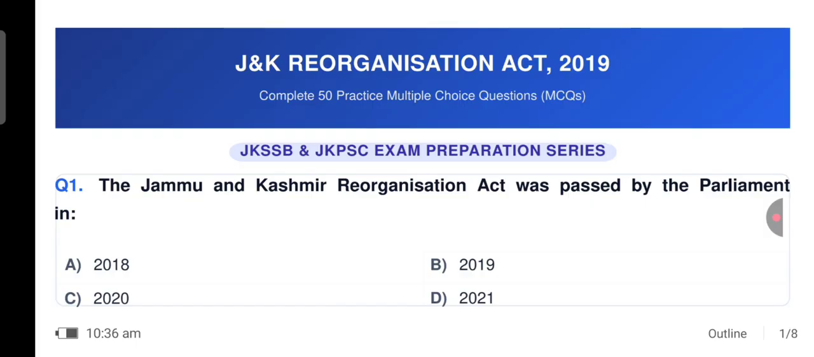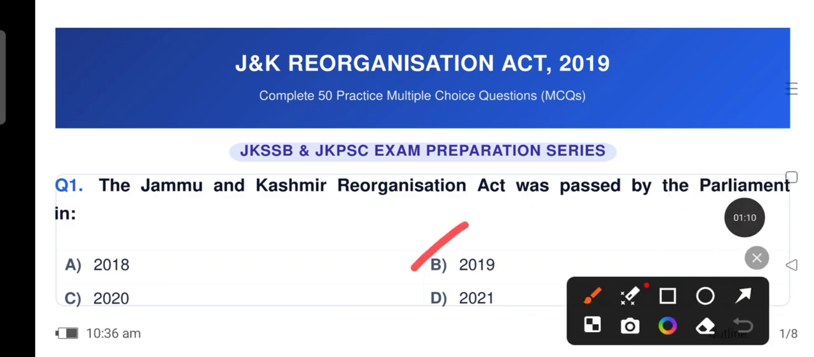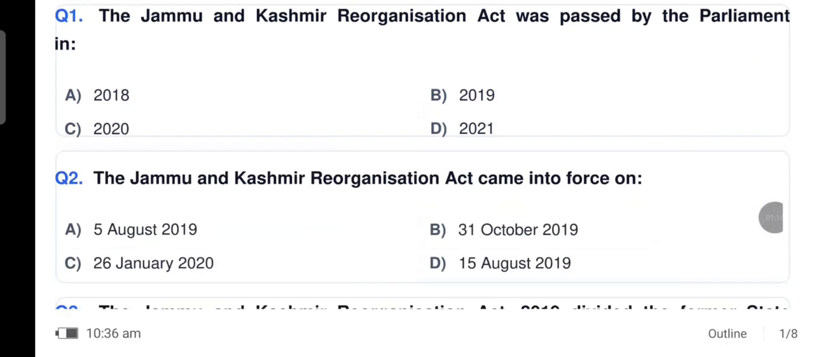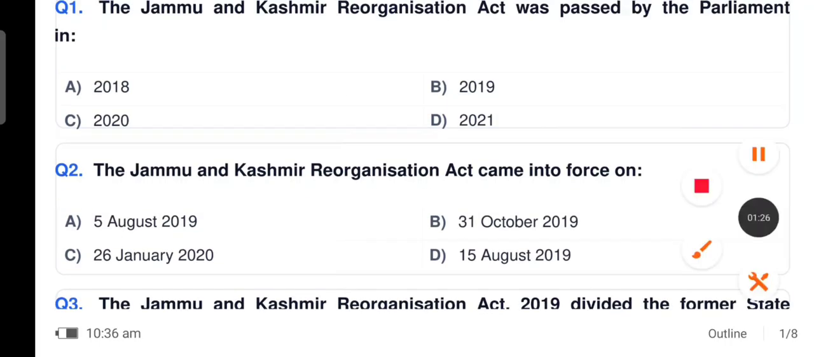First question, as you can see, is the Jammu and Kashmir Reorganisation Act was passed by the Parliament in. So it was passed in 2019, option B. Next, the Jammu and Kashmir Reorganisation Act came into force on. So it came into force on 31st October 2019, option B.